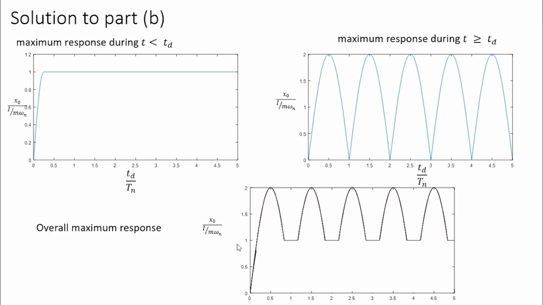So the overall maximum response of this undamped single degree of freedom system will change like this for different values of Td by Tn. This is a deformation response factor, and this is also known as response spectra. So that means this shows the maximum response of this system for all the values of Td by Tn. So this gives the response spectra.